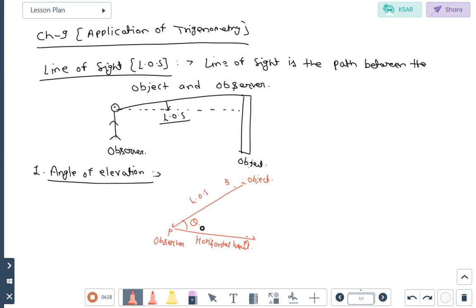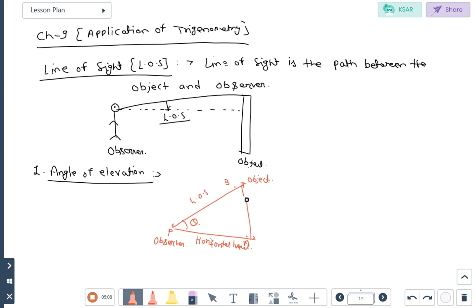So the angle between the line of sight and horizontal level, when the observer moves his eyes from the lower to the top, क्या करता है, आईज को डाउन से अप रोटेट करवा रहा है. देखो आईज को डाउन से अप रोटेट करवाओगे तो आप ऑब्जेक्ट अपनी हाइट से ऊपर देख रहे हो. सो इन दैट केस द एंगल ऑफ एलिवेशन इज forming. So suppose that is the object. So that is known as the angle of elevation.